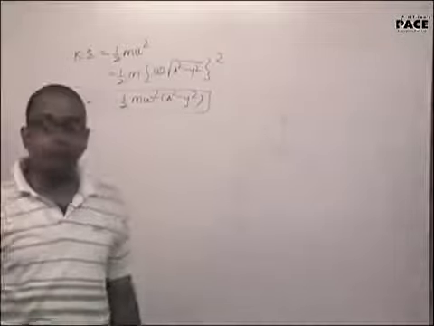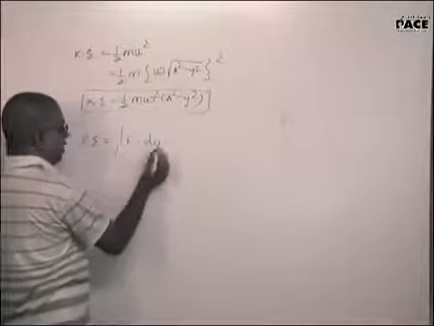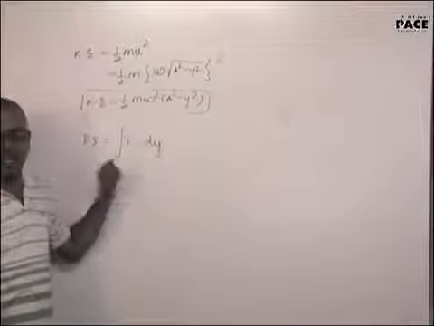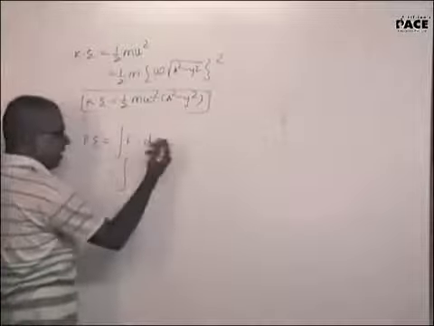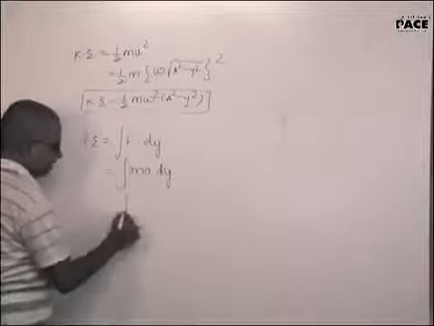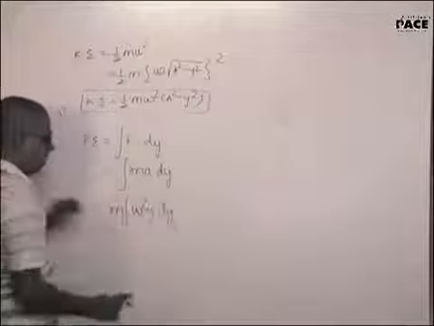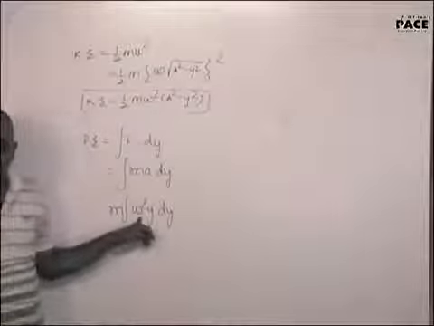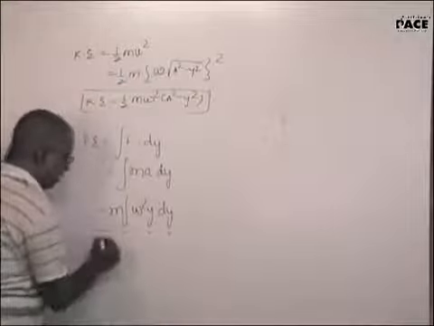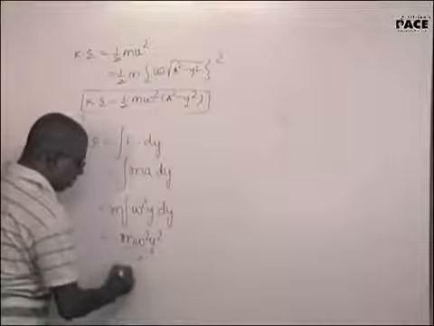What if you ask me for the potential energy? The potential energy will be integral f dot dy. Actually f and dy will be in opposite direction. But then I will eliminate the negative sign, because when I put mass into acceleration, here acceleration should be omega square y with a negative sign. So that negative sign and f dy in opposite direction, negative sign will cancel out. This will be m omega square y square by 2.